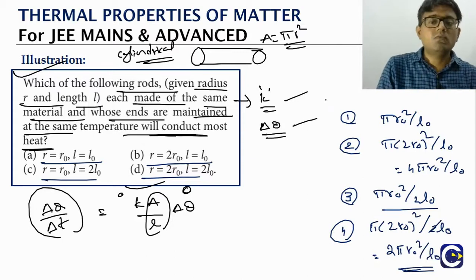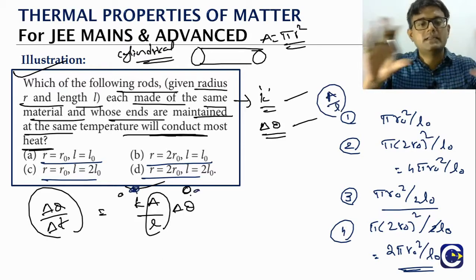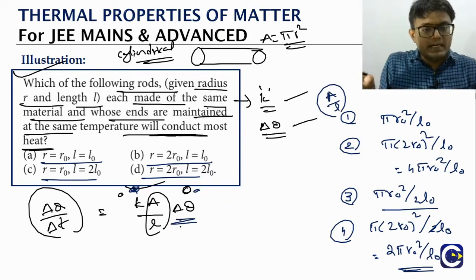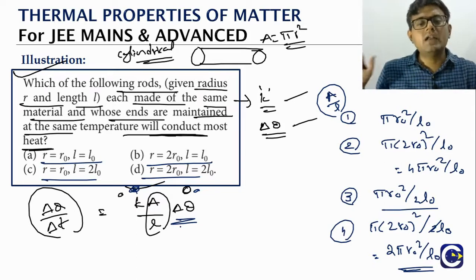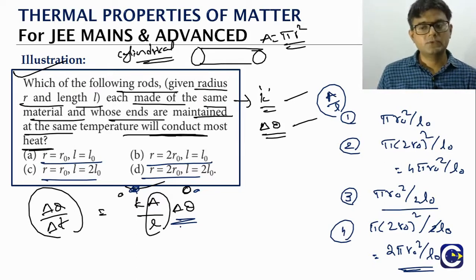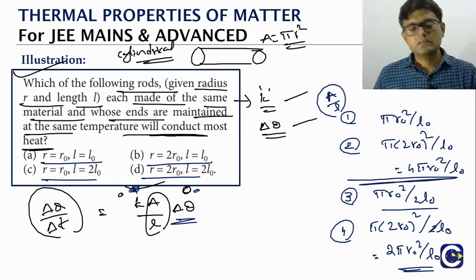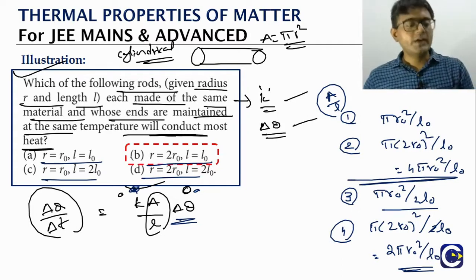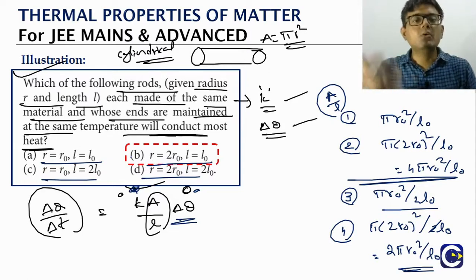Now you tell me, these are all the corresponding A by L values, because K is same for all of them. They are saying every rod is made up of same material, and the hot ends and cold ends are maintained at the same temperatures, so delta theta is same for all of them. So wherever the A by L value is maximum, that will have the higher value of conduction rate. Look at this, where is it maximum? Option 2, or option B in this case. So the answer is option B, which will be having a higher value for the conduction rate, or we can say conduction power. And that's what will be conducting the most amount of heat in a given time.